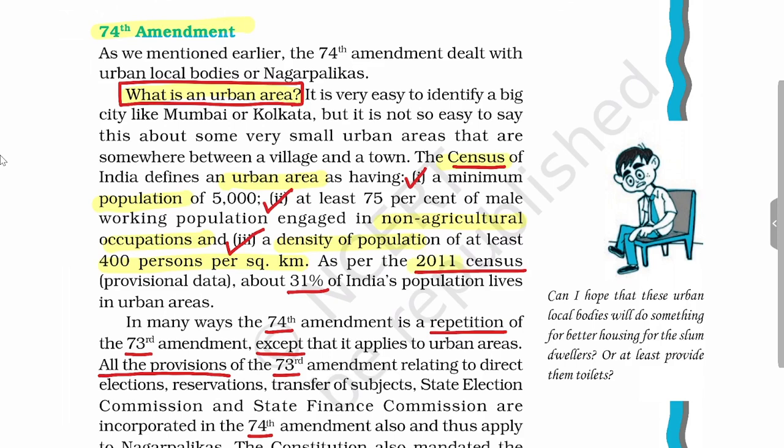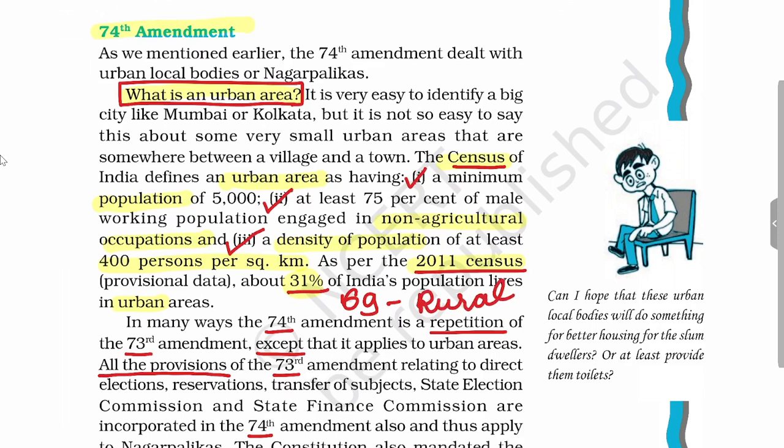So according to the 2011 census, with such a definition, 31% of the total population of India lived in urban area, and so 69% of the population were living in rural area.